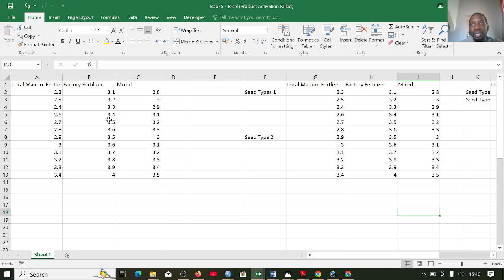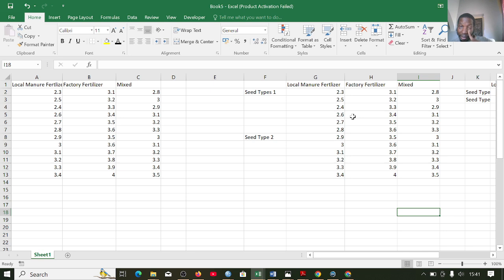In this case, you only have one null hypothesis. That is, you will say the type of the fertilizer has no effect on the yield. That means the average yield of the manure will be the same as the average yield of the factory fertilizer, and the same as the average yield when the two are mixed together. That will be your null hypothesis. Then your alternative hypothesis will be that the means are not the same.